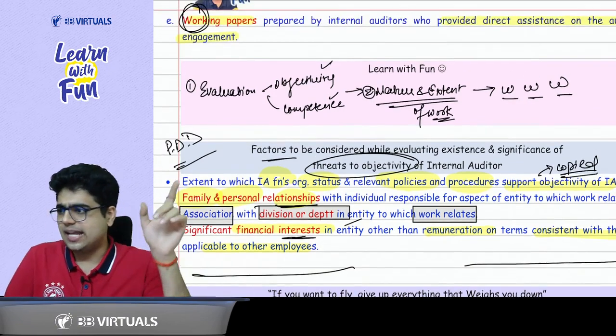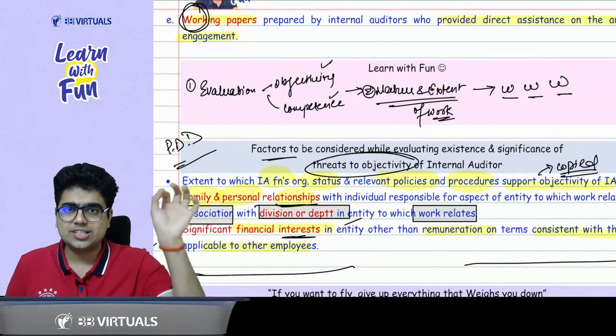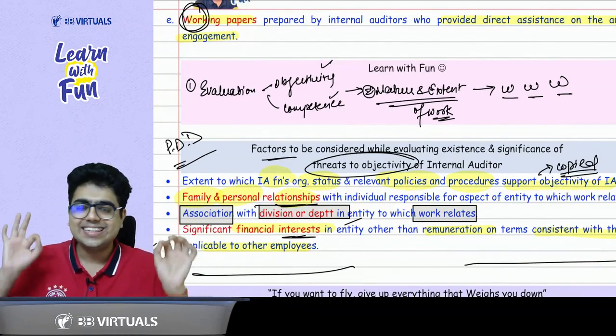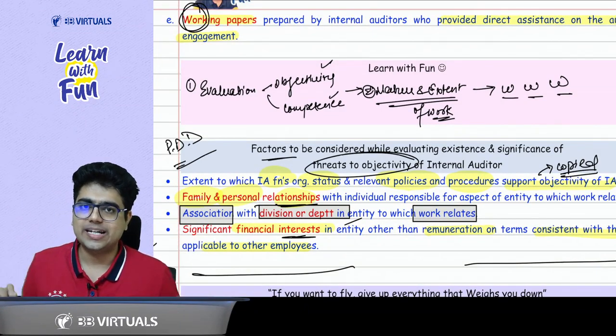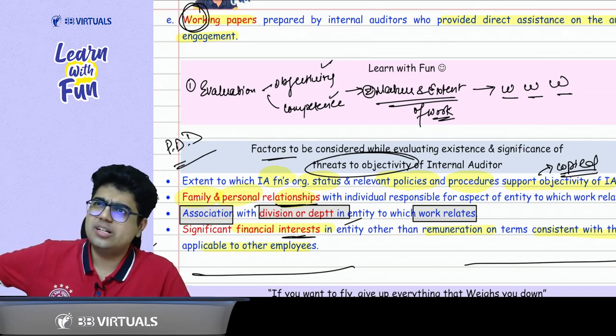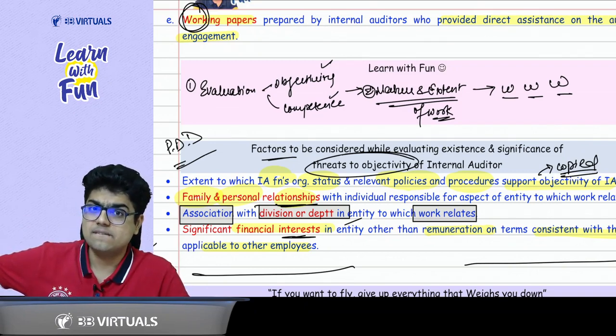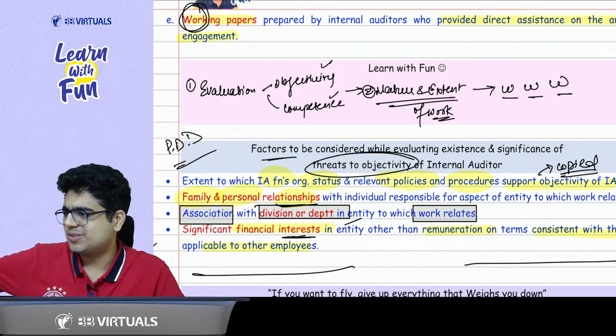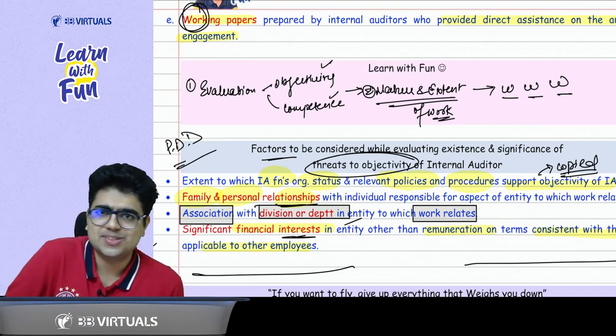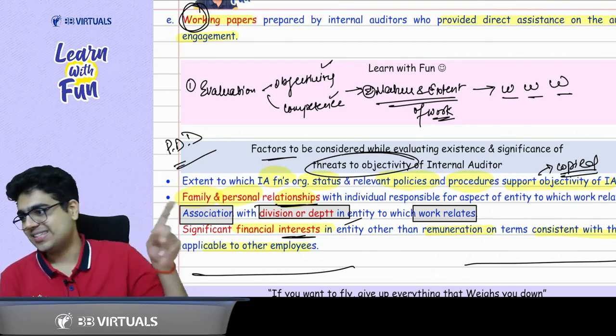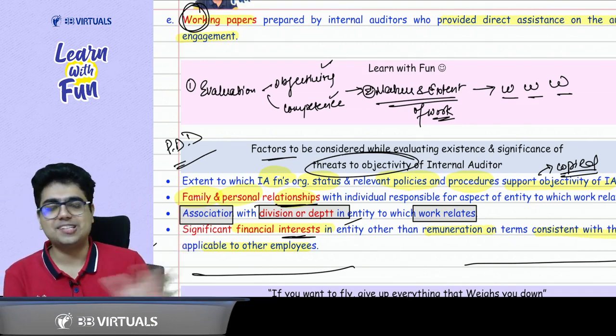Then you see the extent to which the organization's status, policies and procedures support the internal auditor's objectivity. And the last point was a little different one: department. That means the work to which the department relates. Is the internal auditor having an association with the department? Please remember this last point.